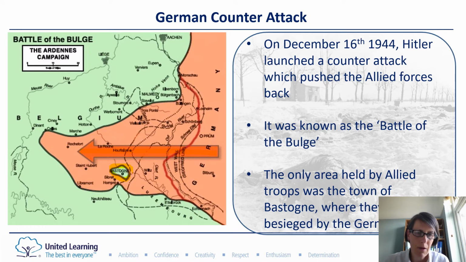But this little bit of land here around the town of Bastogne was held by the Allies. Even when the front line moved back, they kept that pocket of land, and it was besieged. So the Germans are surrounding those American troops who were there. Let's see what happens.